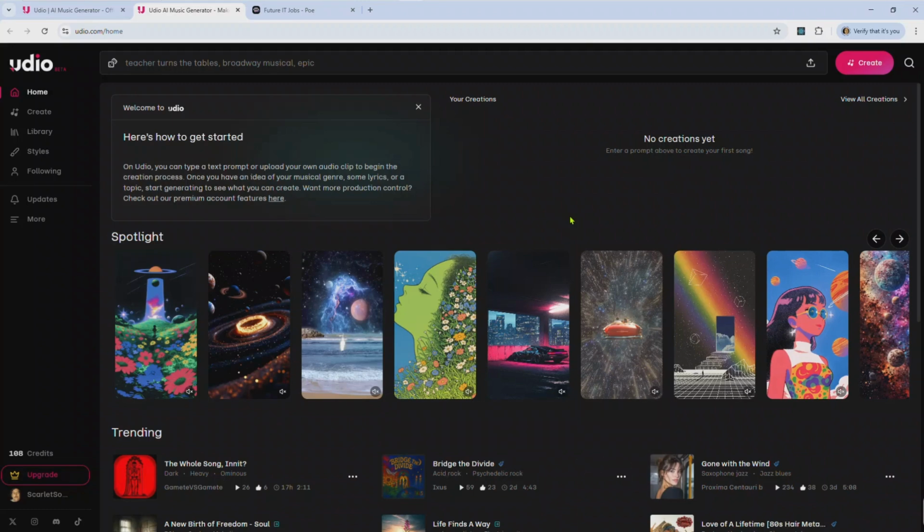So just like you can see, I'm on their site. This is their main site. This is how it looks like. Just like Suno AI, the UI is okay for a newbie, or is user friendly. So this is their link. To generate your music, you just tap on the create here. It should take you to a page like this.